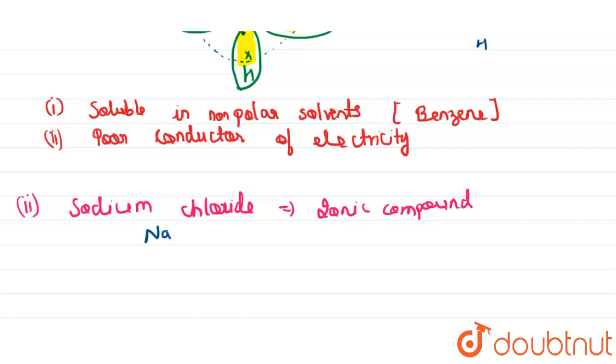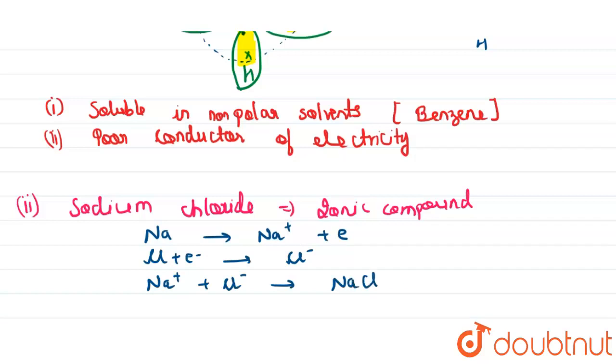Sodium loses its electron to get stabilized like this, and chlorine accepts this electron to get stabilized in the form of chloride ion, and then there exists an electrostatic force of attraction between sodium ion and chloride ion to form NaCl. This is how the ionic bond is formed.